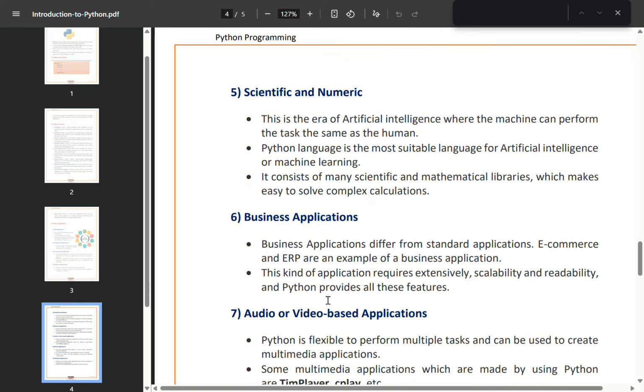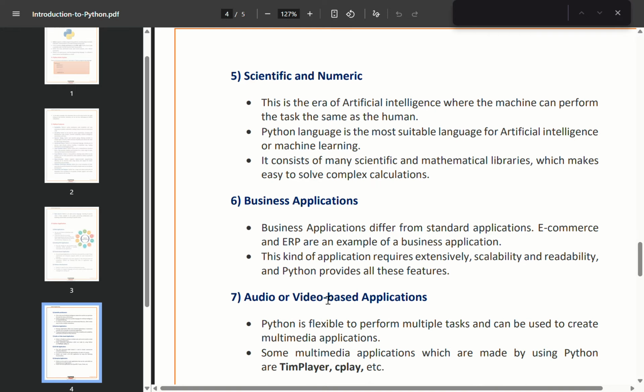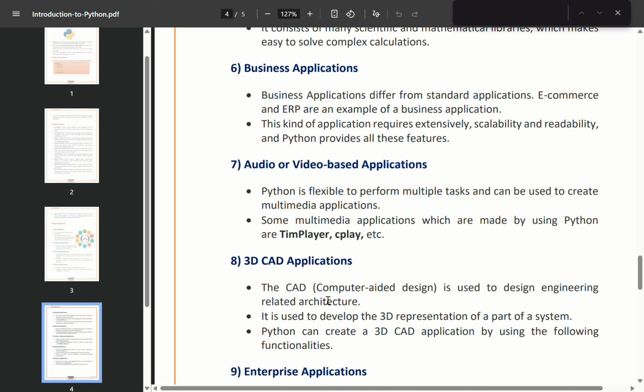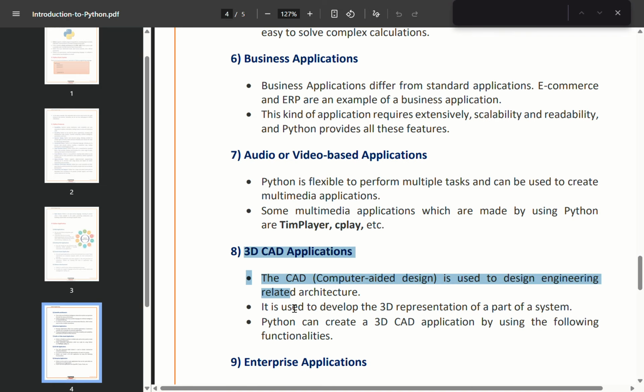Next, Python can be used for audio and video based applications. It supports multimedia processing and can handle multiple tasks effectively. Python is also used in 3D CAD applications. CAD means computer aided design, used in engineering and architecture to design systems and create 3D representations.